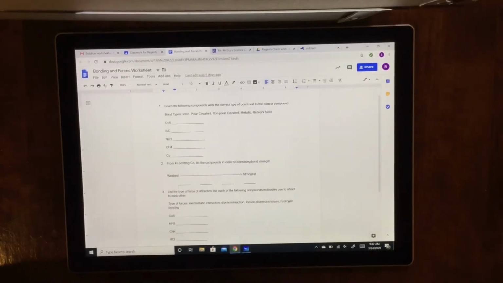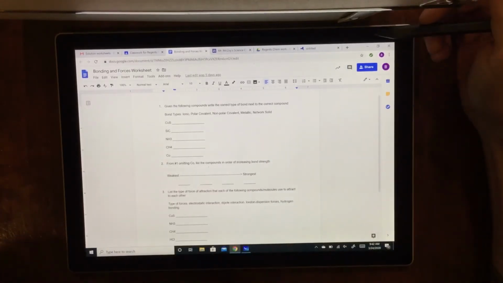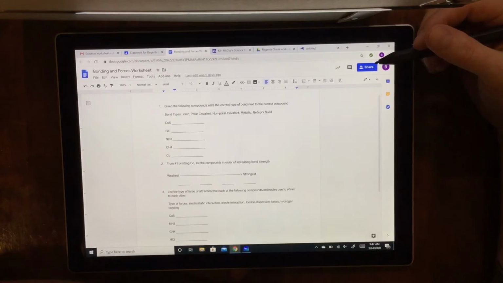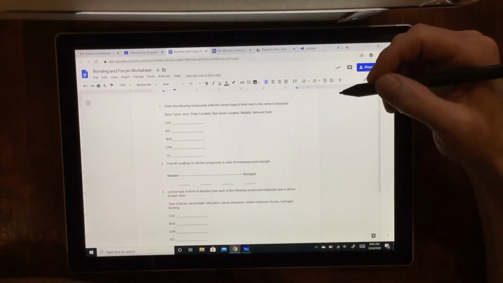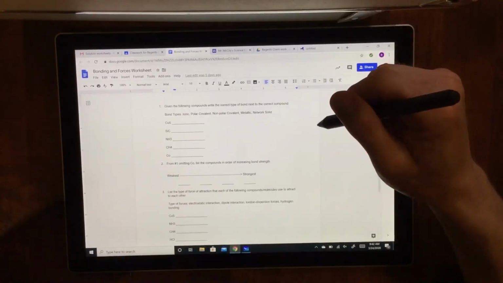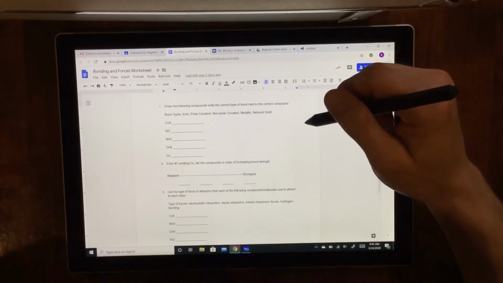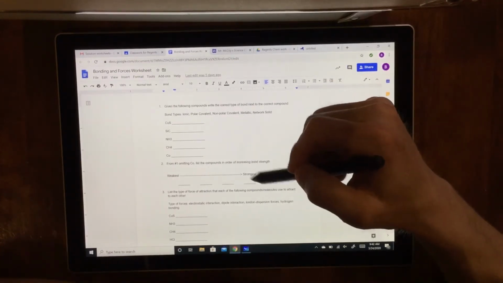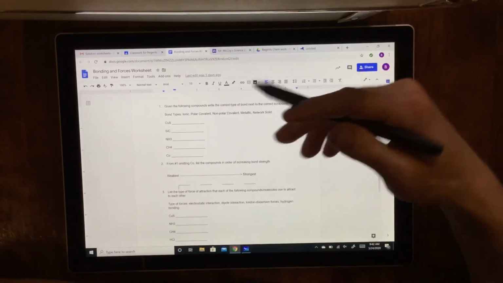Network solid, by far, strongest substances on the planet, SiO2. That's how you make sand, glass. Typically, silicates are in granite as well, if you just understand how hard that is. So really high melting points for network solid. All right.